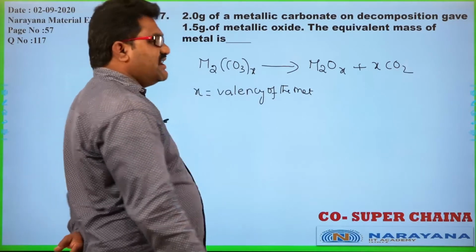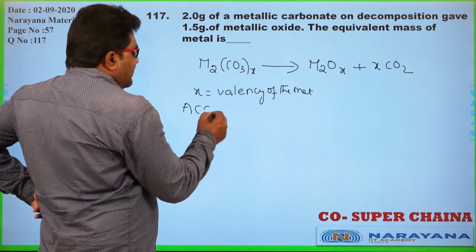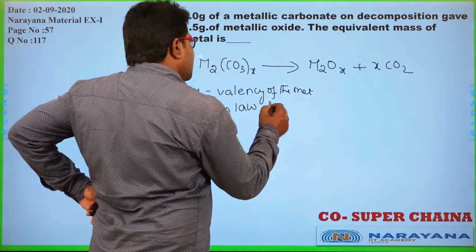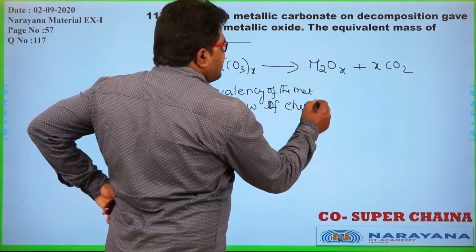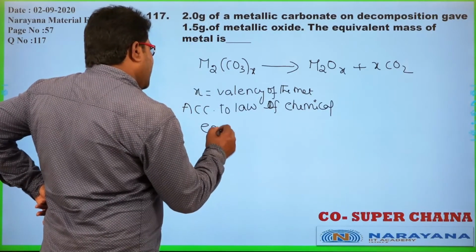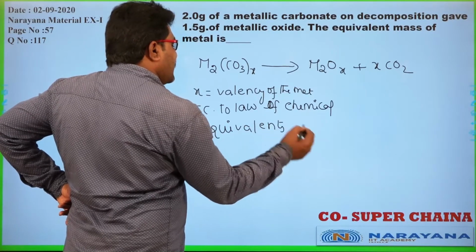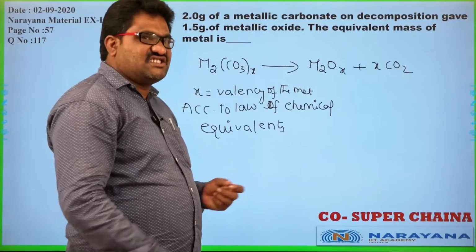So, whatever it may be, according to law of chemical equivalence, the equivalence of each and every component that is participating in the same reaction is same.